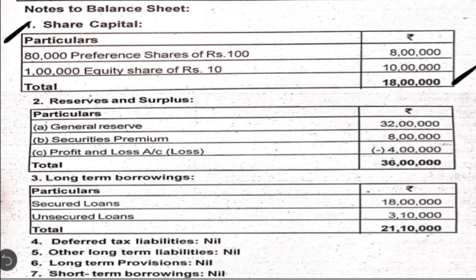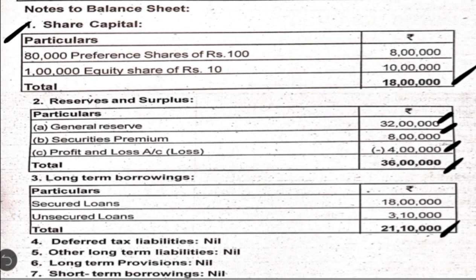Then under reserves and surplus, we are going to write general reserve, securities premium and profit and loss, which represents loss. These two are positive values. When you deduct this loss, you are going to have the remaining balance as 36 lakh. The next one, long term borrowings, you have to write two items, secured loans and unsecured loans. The total comes to 21 lakh 10,000.